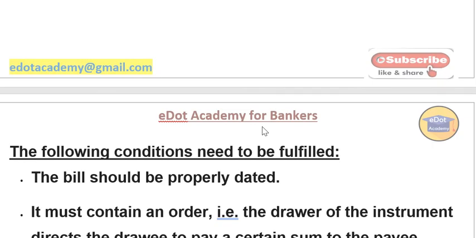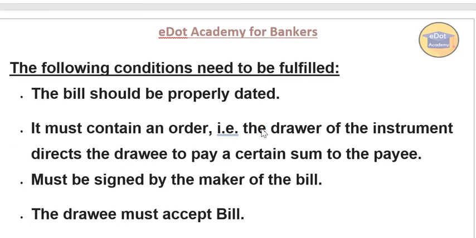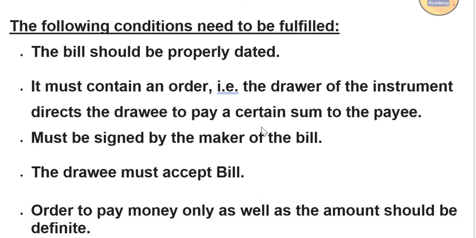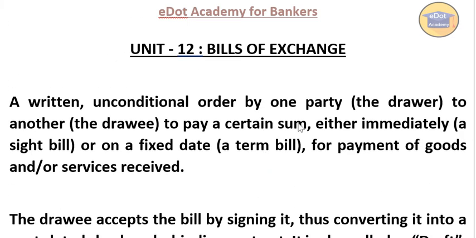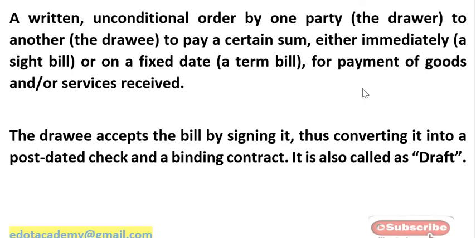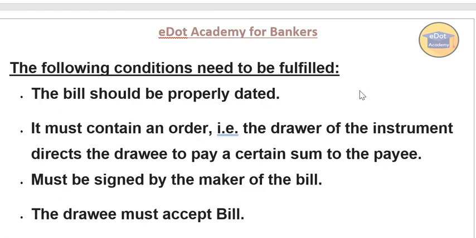Now we'll see what conditions are required to be fulfilled. When somebody draws up a bill of exchange, who will draw it? The drawer will draw the bill of exchange. What are the conditions required? Condition number one: the bill should be properly dated, that means the bill must have a date.